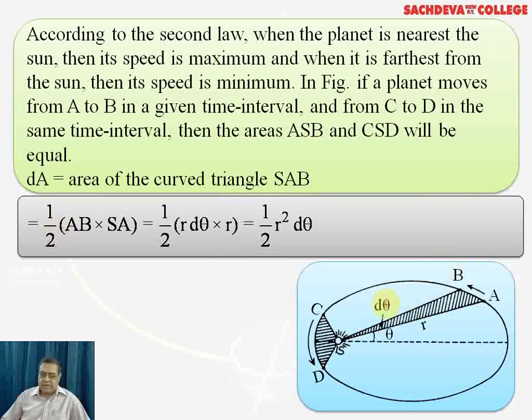So we find that dA, the area of the curved triangle SAB, is given as half AB into SA.